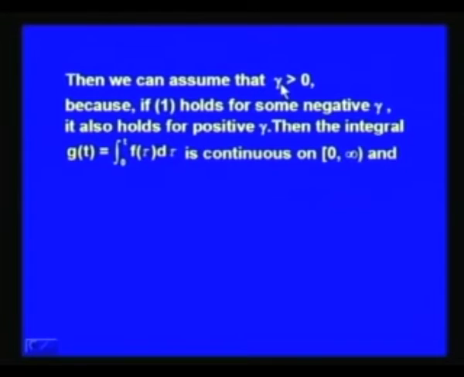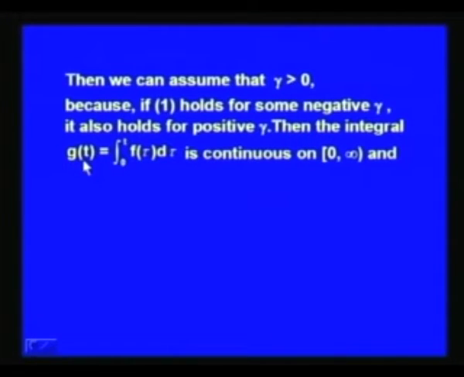Now, we can assume here that gamma is greater than 0, because if equation 1, that is |f(t)| less than or equal to M times e^(gamma t), holds for some negative gamma, then clearly it also holds for a positive gamma, and hence gamma can be assumed to be positive.